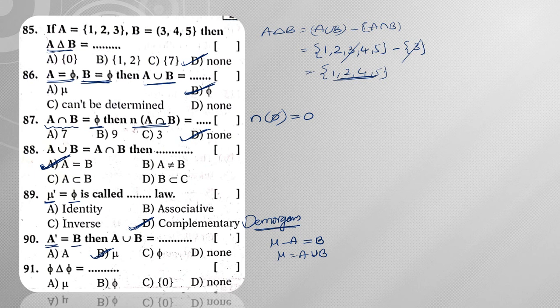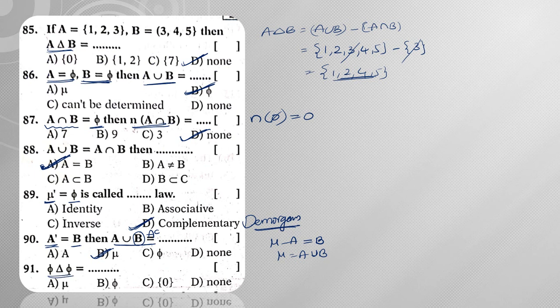So A complement is equal to B. That means set B is equal to A complement. So instead of B, what can I write? A complement. So A union A complement, already we know, is equal to mu.